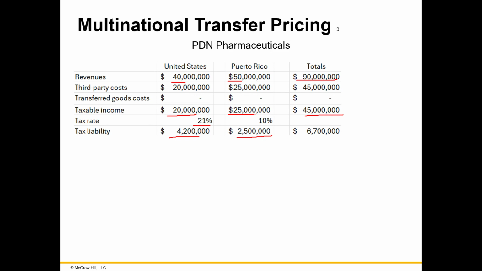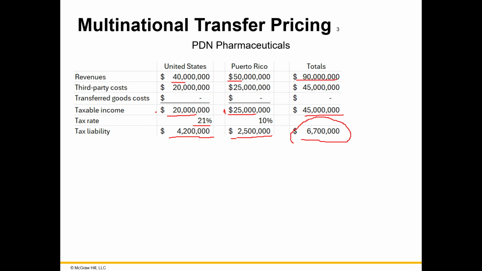As you can see, even though Puerto Rico has more income, 25 million versus the U.S.'s 20 million, the tax liability of the U.S. is way higher, 4.2 million, compared to Puerto Rico's tax liability. So the total tax liability for the company is 6.7 million. The company executives look at this and see that they made more money in Puerto Rico but had to pay less tax, whereas in the U.S. they made less money but paid more tax. So they wonder, how can we reduce that amount?